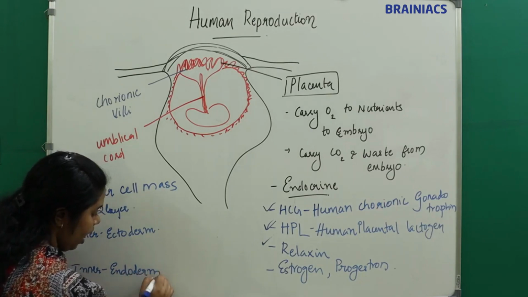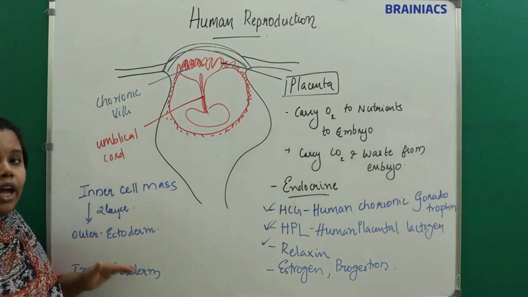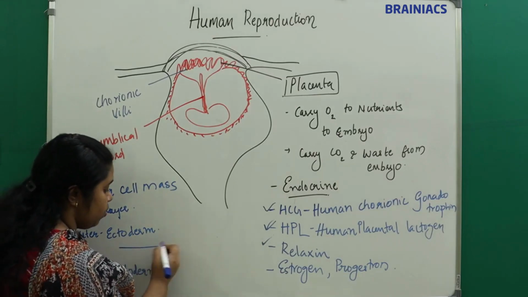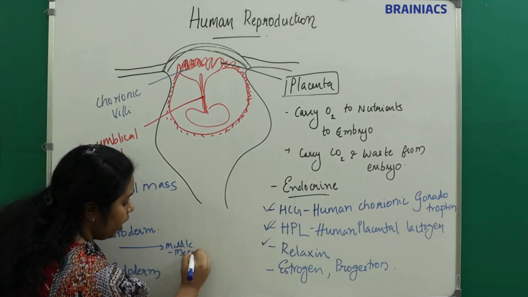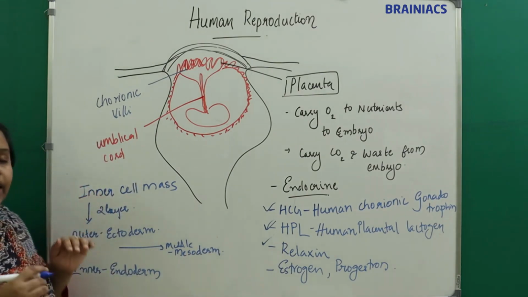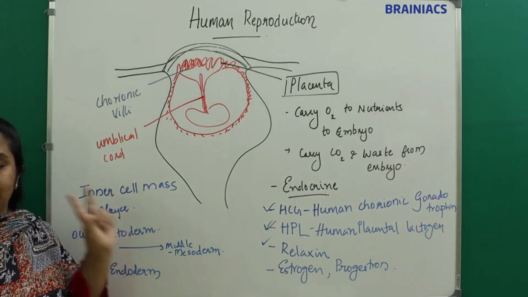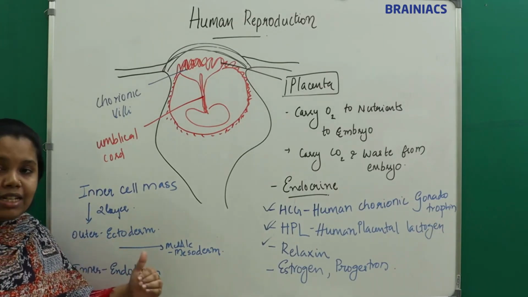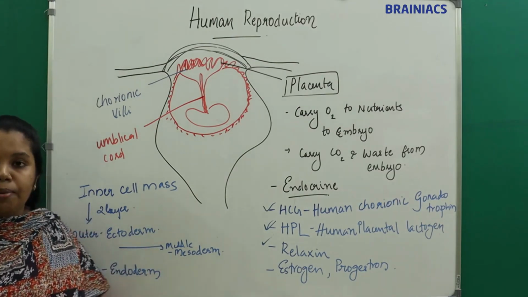And later, a layer in between the ectoderm and endoderm is formed. That is the middle layer, called the mesoderm. Immediately after implantation, the inner cell mass initially forms two layers, an outer ectoderm and an inner endoderm. And later another layer is formed in between these two layers, called the mesoderm.